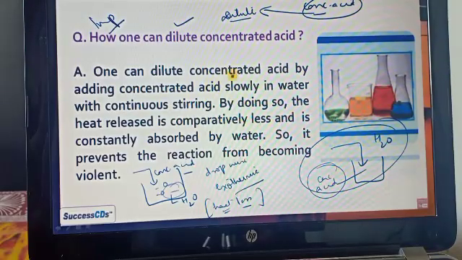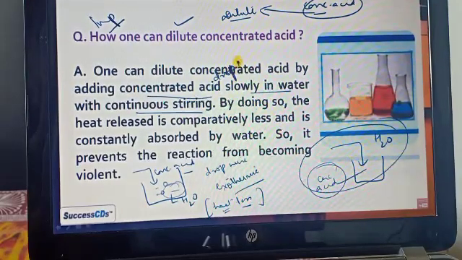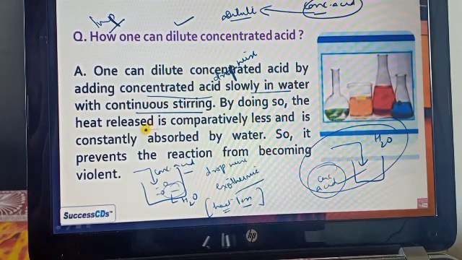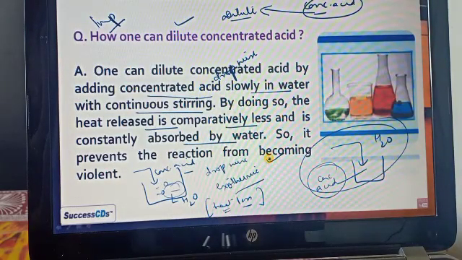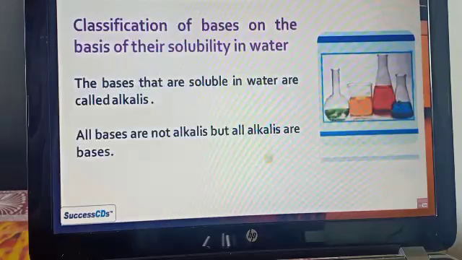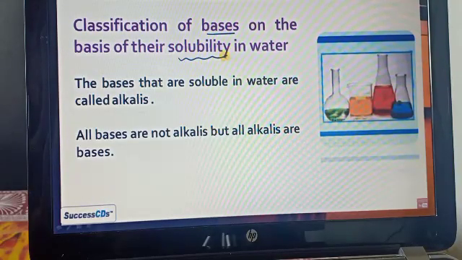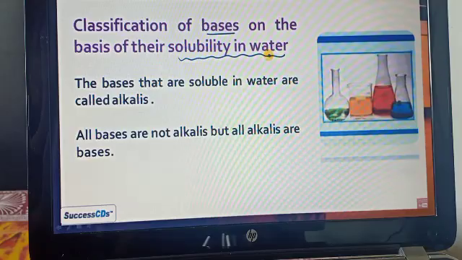And this is the most important answer: one can dilute a concentrated acid by adding the concentrated acid slowly into the water with continuous stirring, so the heat separates out. By doing so, the heat released is much less and is constantly absorbed by the water, so it prevents the reaction from becoming violent. Now we will do the classification on the basis of solubility in water.